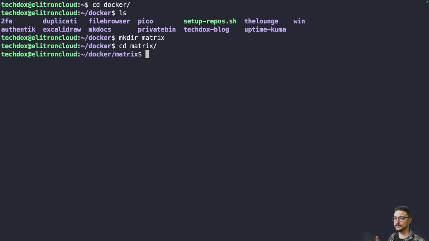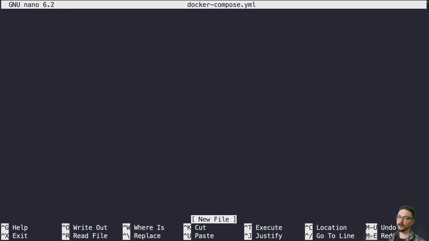Again, all of these steps are documented in the docs.tiktoks.nz website, so keen to follow it there if I'm going a bit too quick. So what we're going to do here is make a new file, and we're going to call this docker-compose.yaml. We're going to use nano to create it.